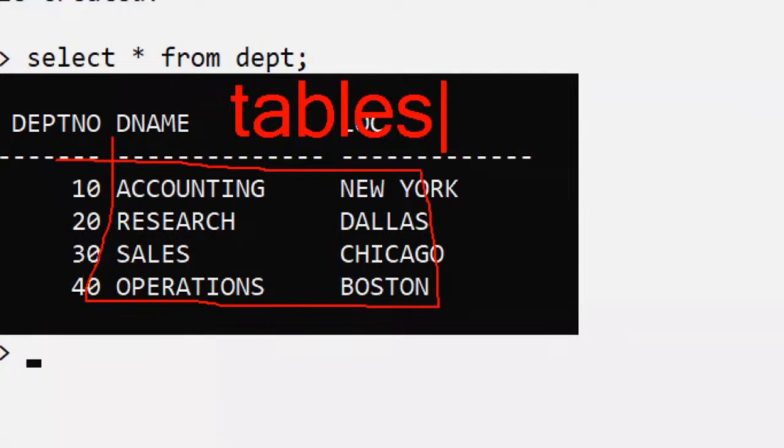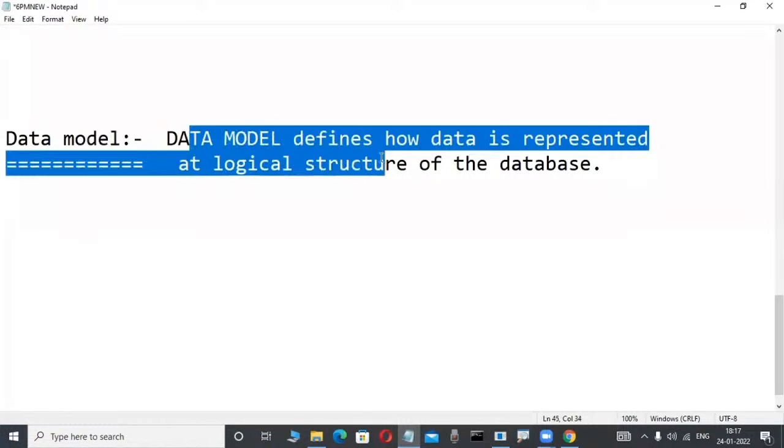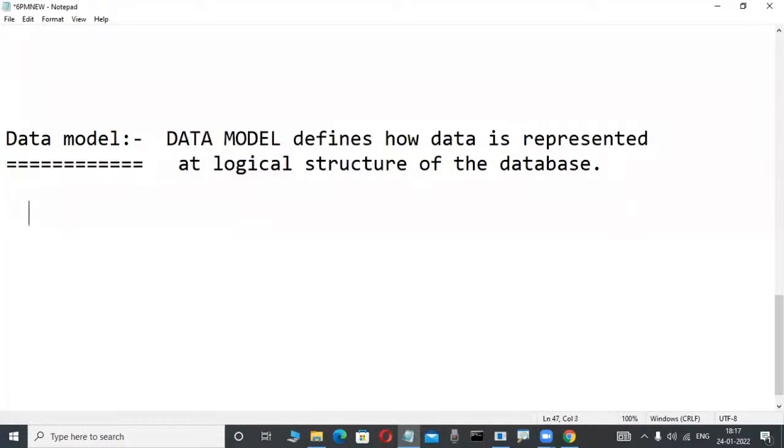Hierarchical data model, network data model, and some other data models were there. IMS and IDMS software were there in those days. But nowadays, observe here, a data model defines how data is represented at the logical structure of the database. And now check it out, concentrate here. Suppose from 1970 onwards this data model is there. Where Oracle comes in, we are learning next. First, just roughly observe here.